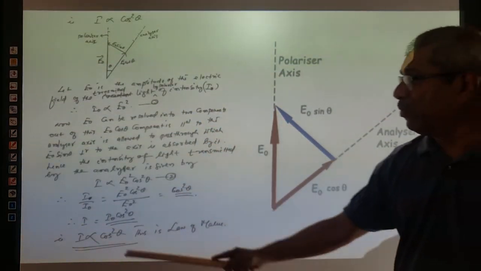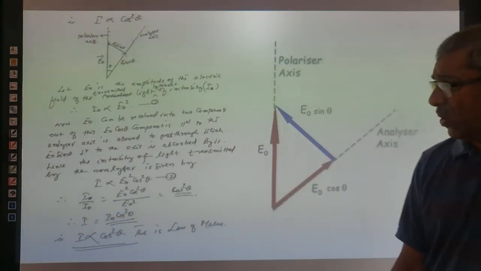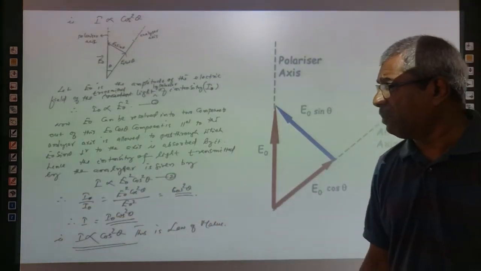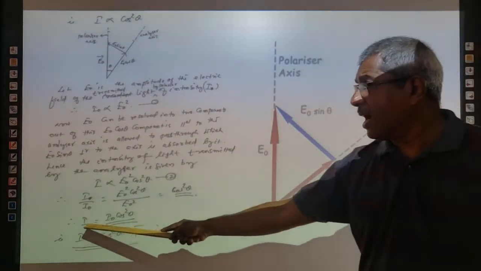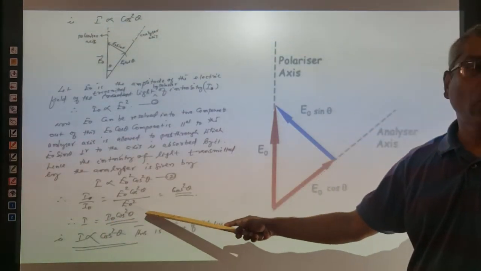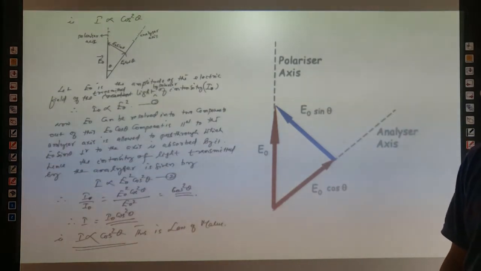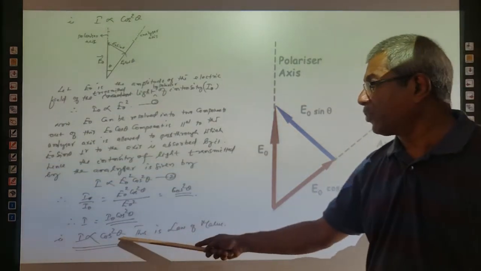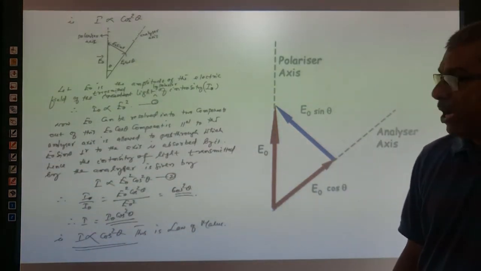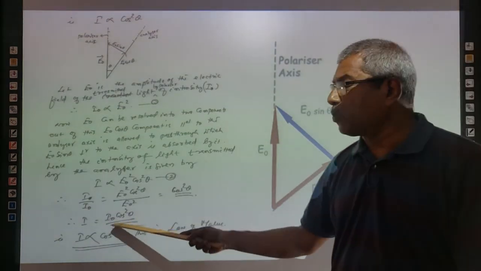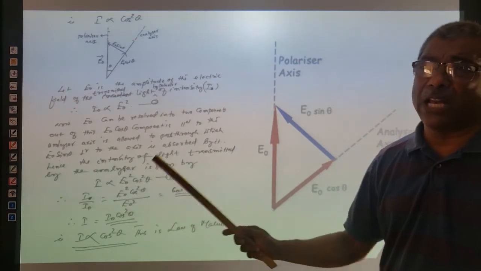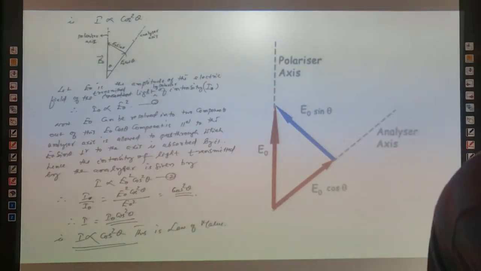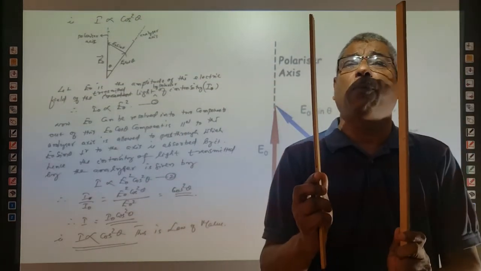Dividing equation 2 by 1, we get I by I0 equal to E0 square cos square theta divided by E0 square, which is equal to cos square theta. So that is I equal to I0 cos square theta. I0 is a constant, hence we can write I is directly proportional to cos square theta. This is Malus's law. This expression is very important because cos square theta depends on the angle between the analyzer axis and the polarizer axis.